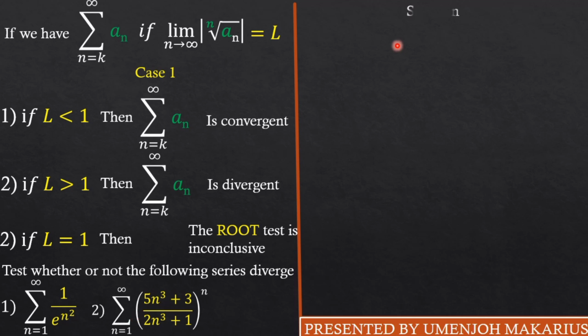All right, so guys, let's look at the solution. Let's start with the first, which is the series as n goes from 1 to infinity of 1 over e raised to the power n squared.